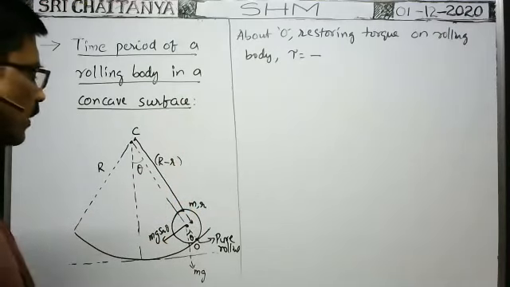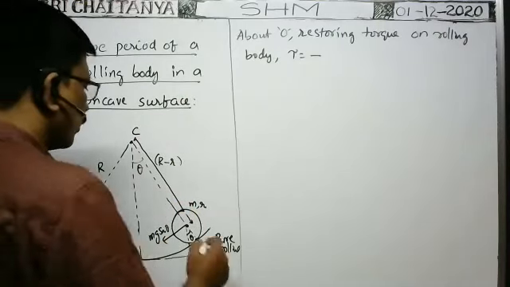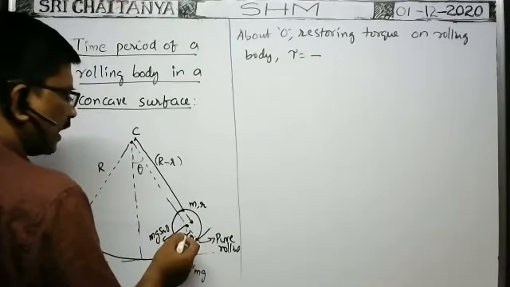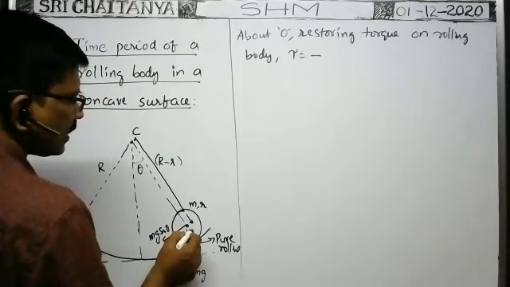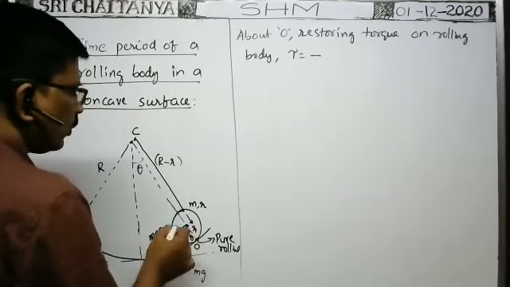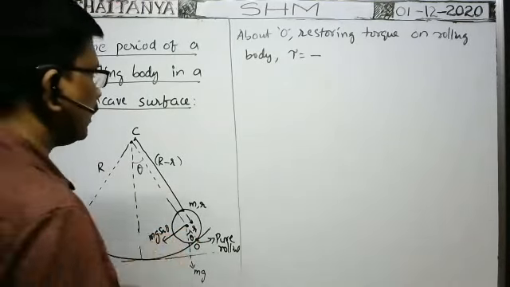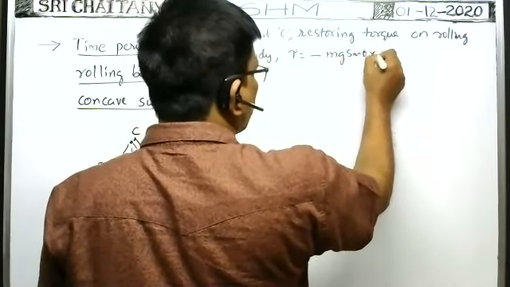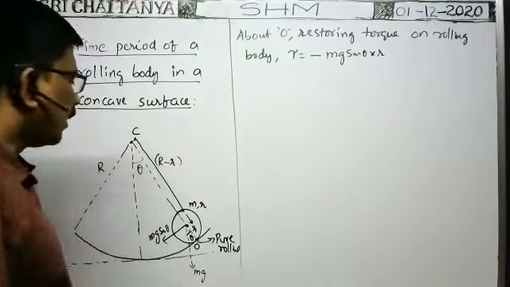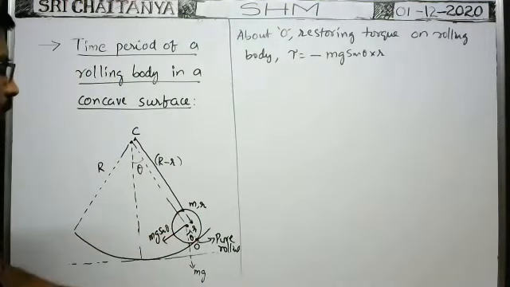Restoring torque is the force, the weight component mg sin theta, into the perpendicular distance. As the radius of this rolling body is smaller, then mg sin theta into smaller. So minus mg sin theta into smaller is the torque of the rolling body about the point O.